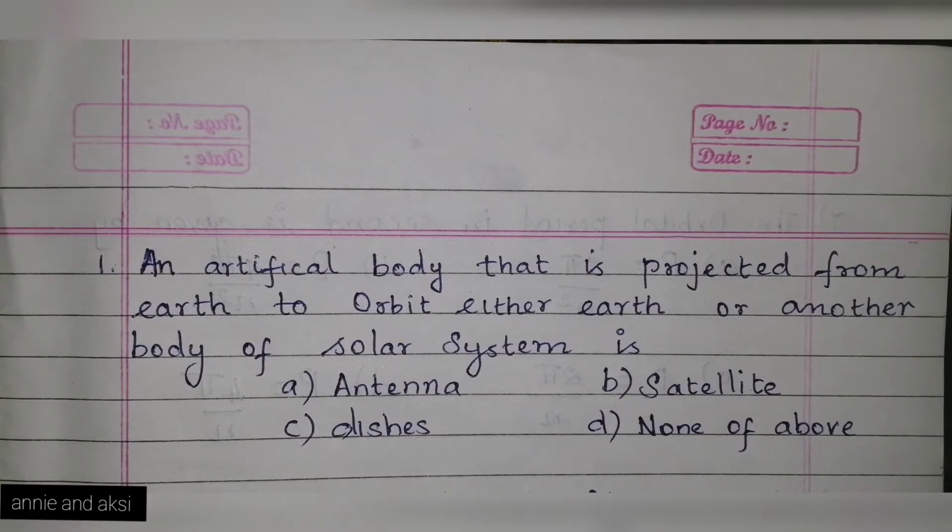In this video, we are going to discuss some objective questions from the subject satellite communication. First question is, an artificial body that is projected from the earth to orbit either earth or another body of solar system is, and the options are A. Antenna, B. Satellite, C. Dishes, and D. None of the above. The answer is B. Satellite.